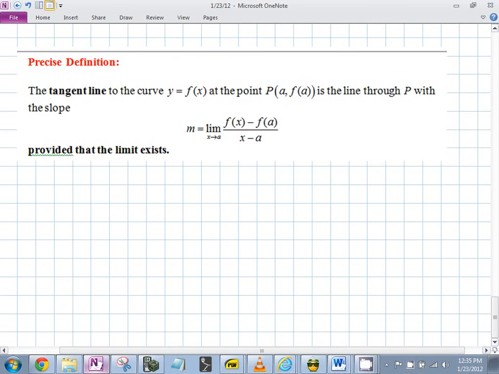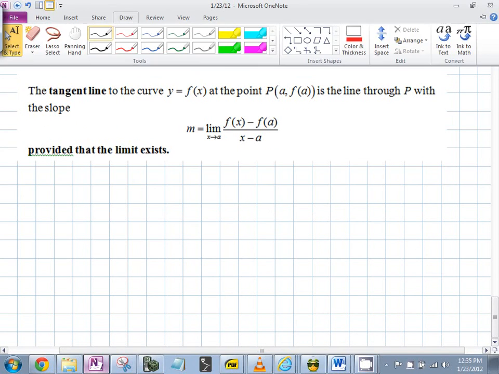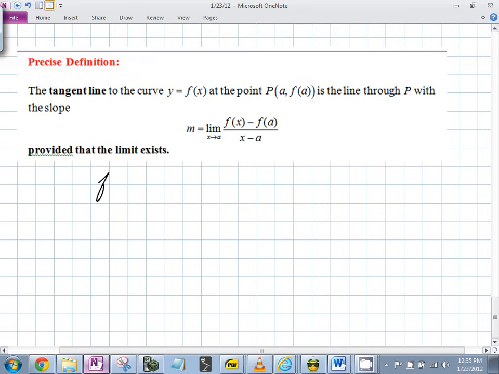So let's do one concrete question. What could I theoretically ask you for? Let's make a nice easy one. f of x is equal to x squared. Give me one point that's on there. 3, 9. I like 3, 9 better. Okay, let's say at the point 3, 9, I could ask you, what is the equation of the tangent line through that point?